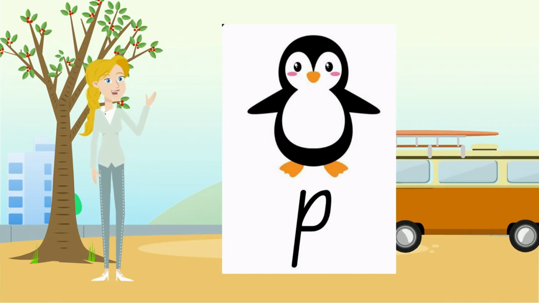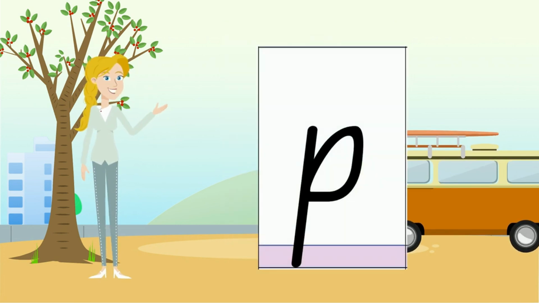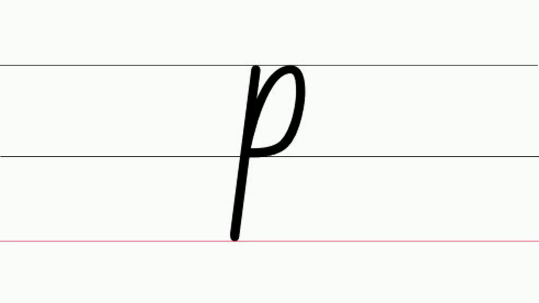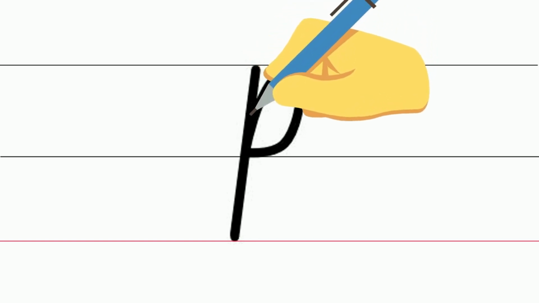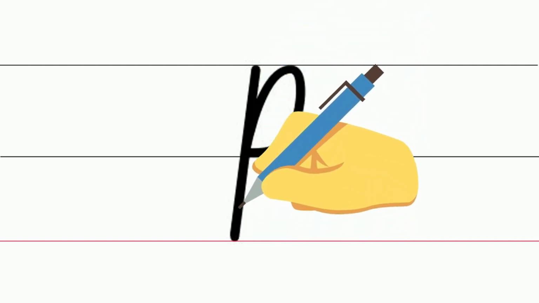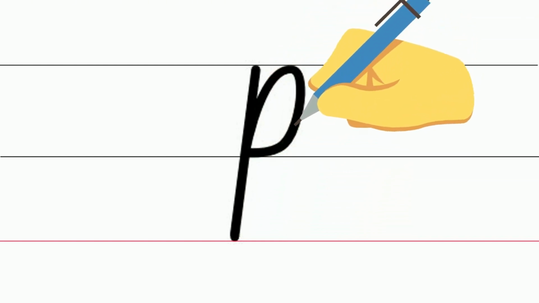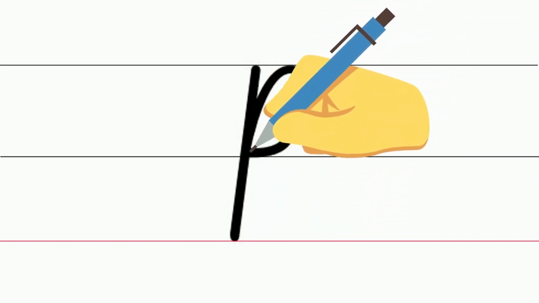Our new phoneme this week is P, and the letter P represents the sound P. To write the letter P on the lines, we need to start on the top black line where the yellow starting star is. Pencil down and do one straight line down to the bottom red line. Keep your pencil on and come up, and halfway between the two black lines we come forward, out and around, joining back on the middle line.